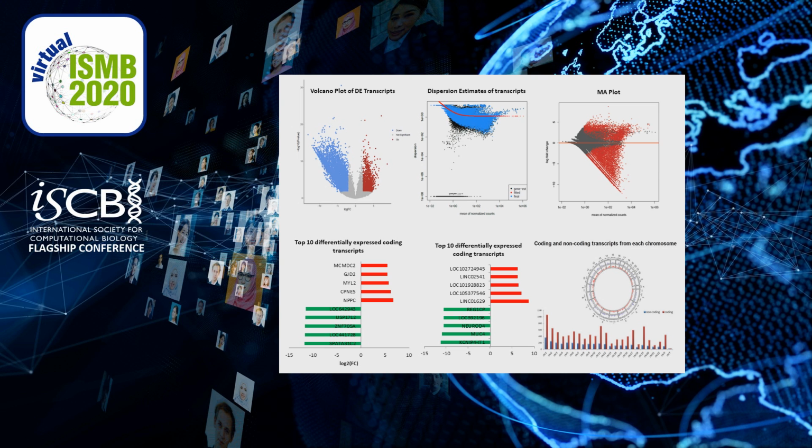We identified the long non-coding RNAs by applying the conditions that the transcript should have at least 2 exons, the length should be greater than 200 nucleotides, and the FPKM value should be greater than or equal to 0.5. The transcript should not have coding capacity and should not coincide with other mRNAs or long non-coding RNAs. The bar chart shows the top 5 upregulated and downregulated coding transcripts and non-coding transcripts. We checked the chromosomal dominance of transcripts and identified that the number of coding as well as the non-coding transcripts were maximum in chromosome 1, that is depicted in the last figure.